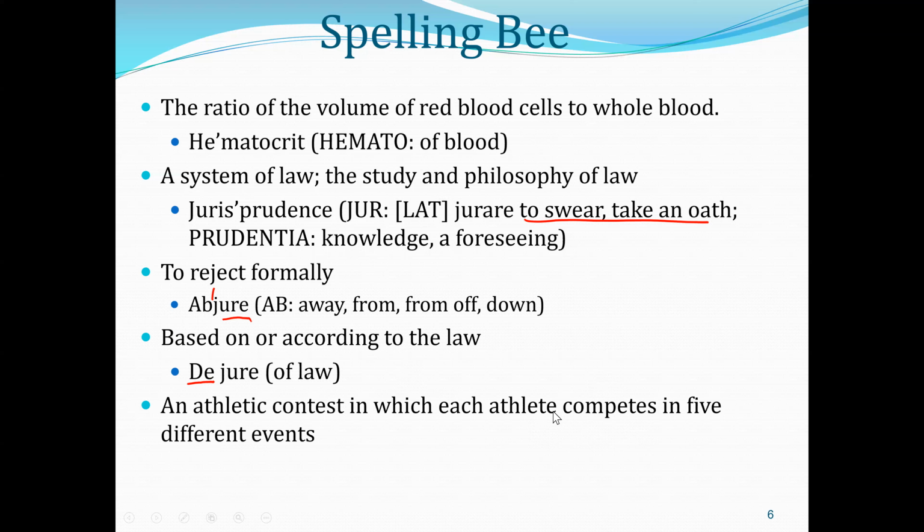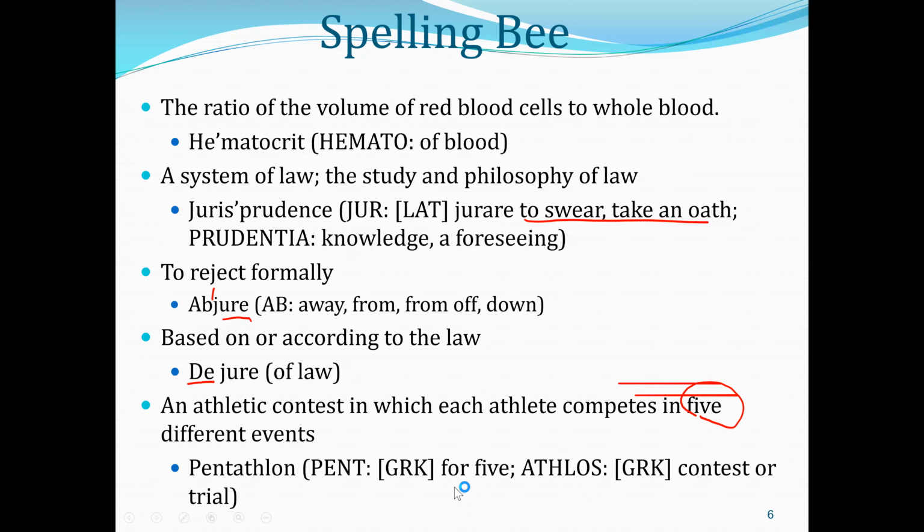Word number 10, an athletic contest in which each athlete competes in 5 different events. So this word is about the word root 5, right? So what is that word? Pentathlon. Pent, P-E-N-T, in Greek, it means 5, okay? P-E-N-T-A-T-H-L-O-N, pent, 5. Pentathlon, athlos, A-T-H-L-O-S. In Greek, it means contest or trial. So pentathlon.